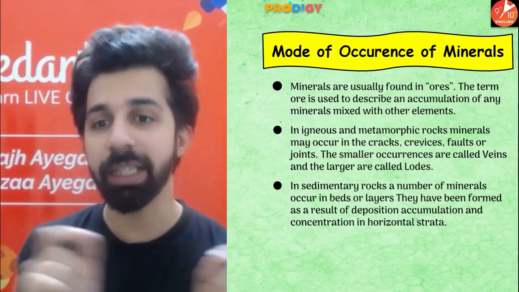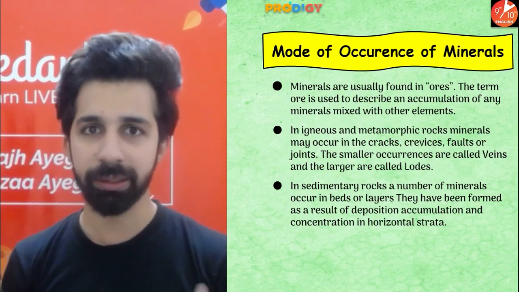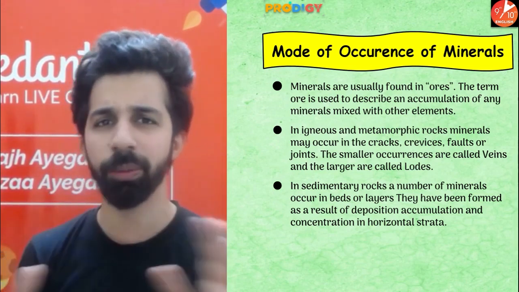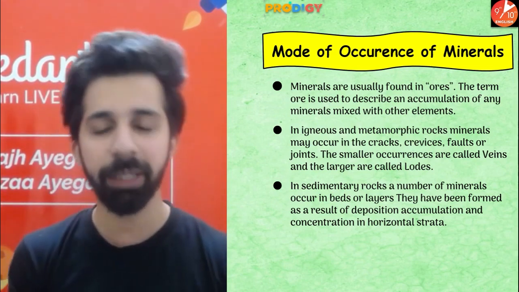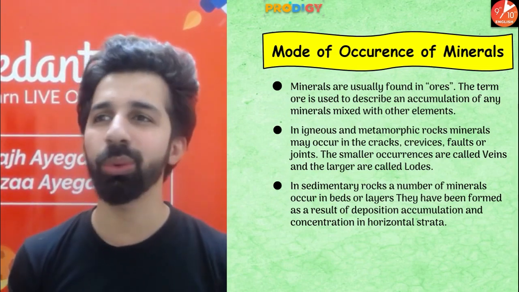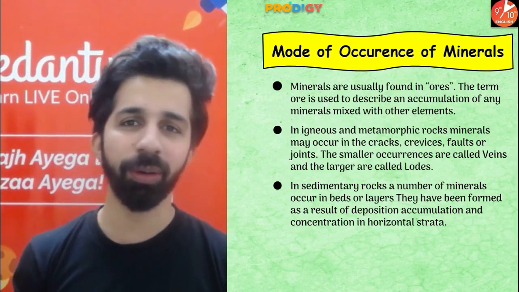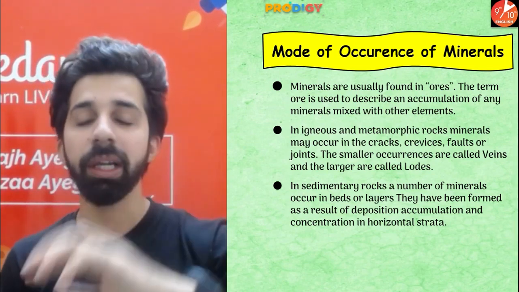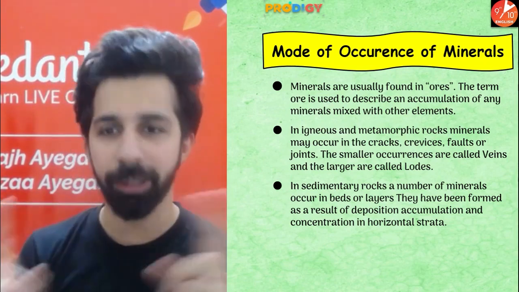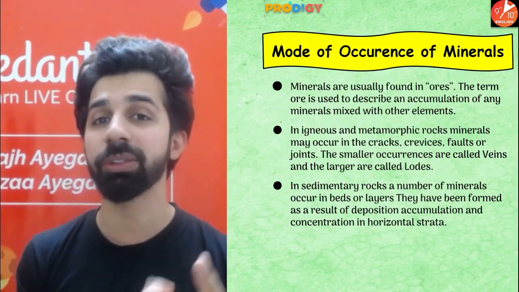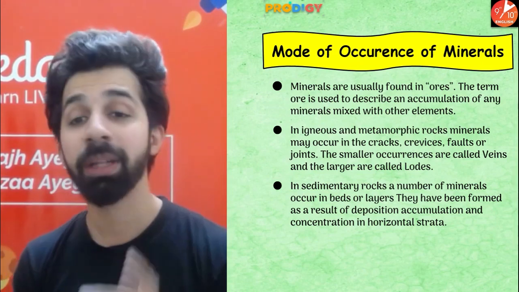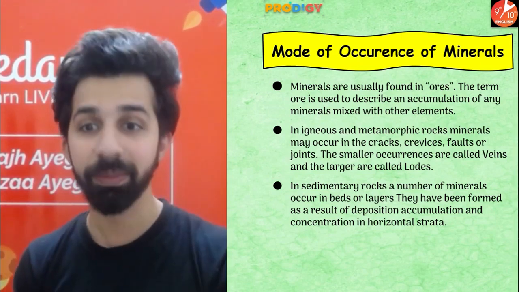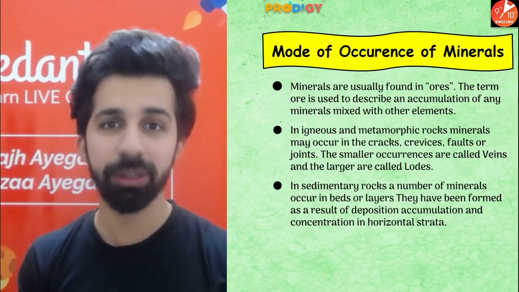In igneous and metamorphic rock, okay guys, there are three types of rocks on the basis of their formation. I already gave you a brief idea about igneous and sedimentary. As of now, no need to remember the concept of igneous, sedimentary and metamorphic rock. Just remember, how do we get minerals from igneous or metamorphic rocks? In igneous and metamorphic rocks, minerals may occur in cracks, crevices, faults or joints.